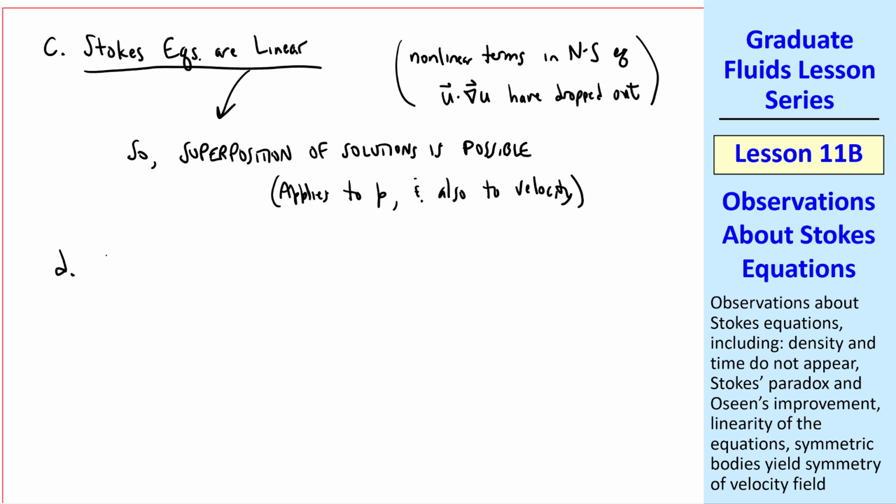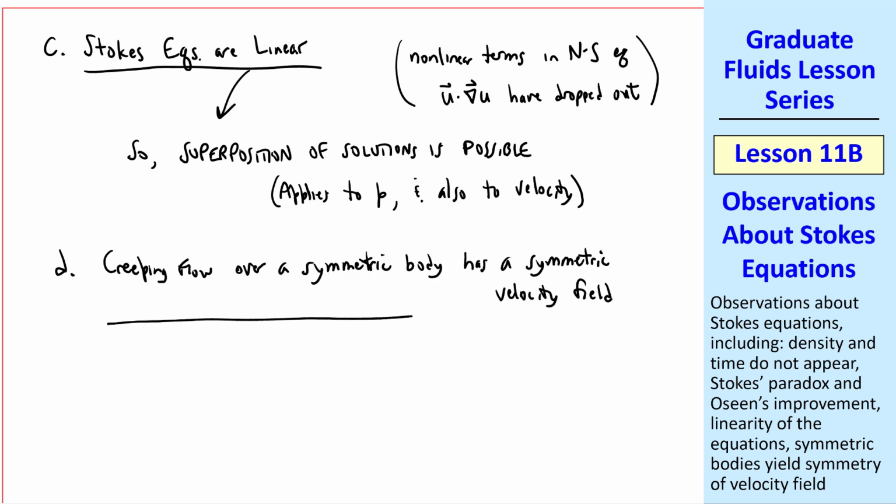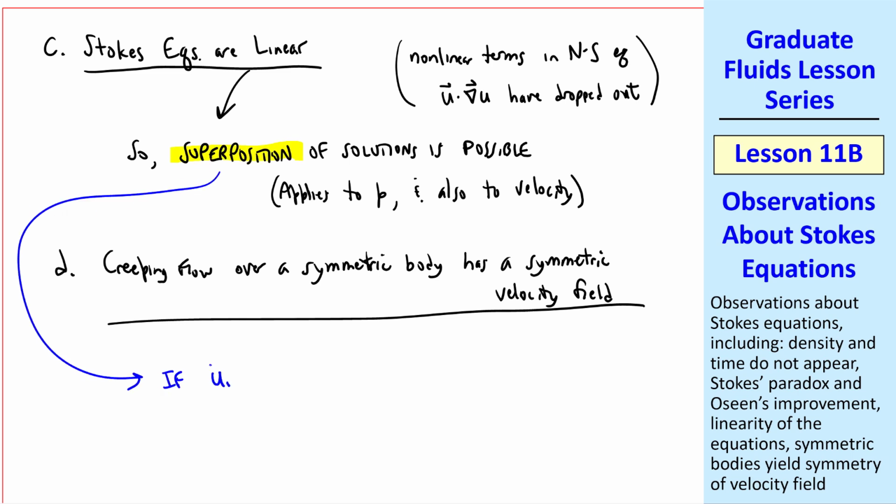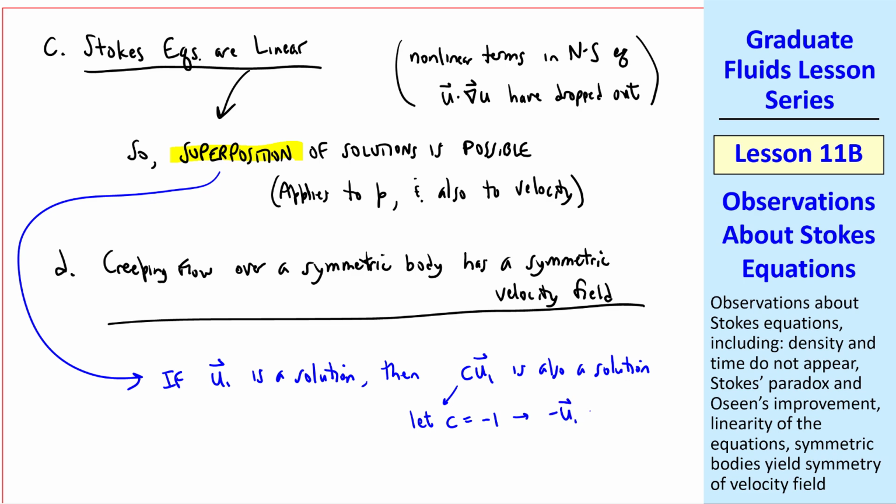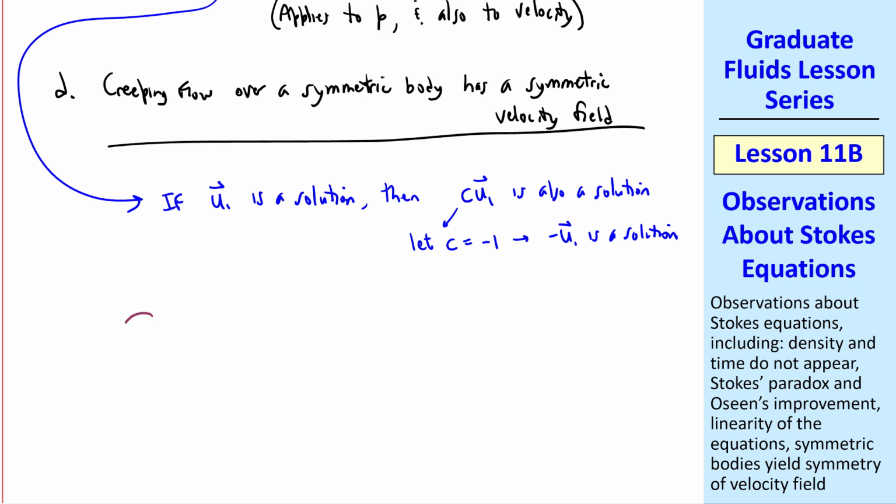A direct result of this linearity is that creeping flow over a symmetric body must have a symmetric velocity field. Why? Because of superposition. We can write that if some velocity field u1 is a solution, then by the linearity argument, some constant times u1 is also a solution. If we let c equal -1, then negative u1 must also be a solution to our problem. Physically, if we have some symmetric body like a sphere at high Reynolds number, the flow is not symmetric.